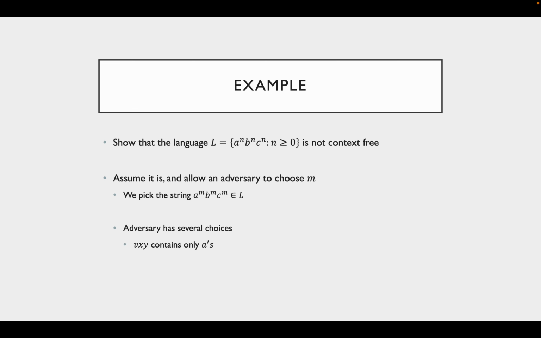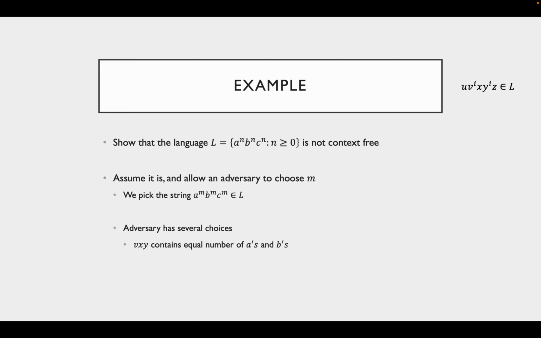Our adversary has several choices in order to pump a substring out of the language. First, we can choose the substring VXY, and say that it contains only a's. As a reminder, this is our word broken down into substrings, and we're under the assumption that U, V to the i, X, Y to the i, Z is in L. So pumping this substring up keeps this word in the language. If we choose only a's, then all we have to do is choose i equals 2, and all of a sudden the word is not in L, because now you have more a's than you have b's and c's.